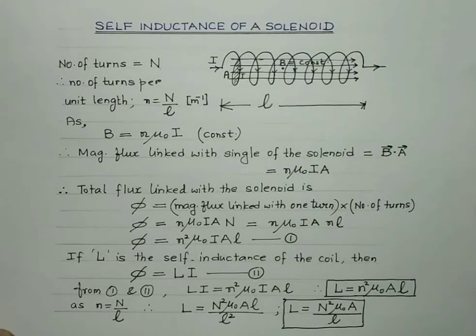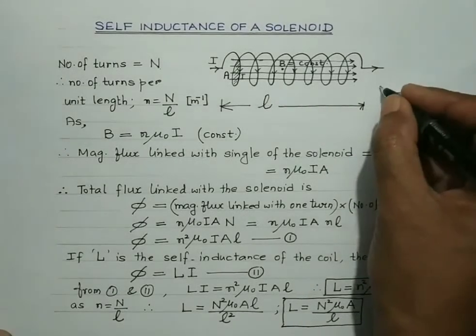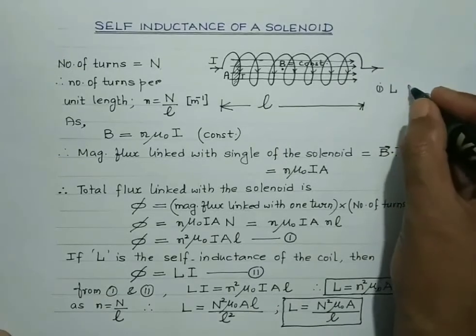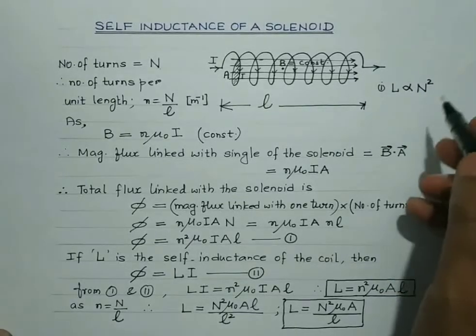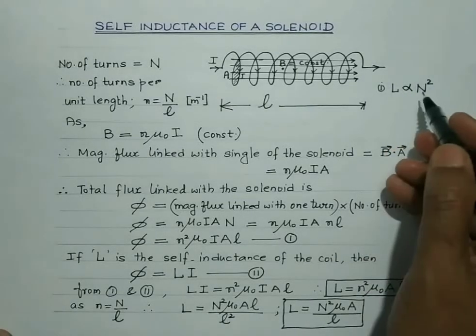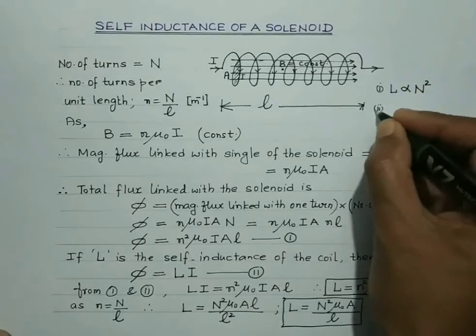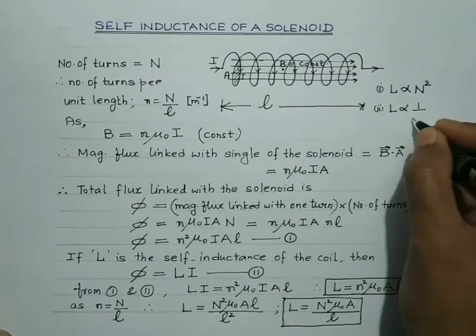So basically what we have proved is that for a given coil, the self-inductance is directly proportional to the square of the number of turns. So if the number of turns is made twice, the self-inductance of the coil will become 4 times. Second, it is inversely proportional to the length of the solenoid.